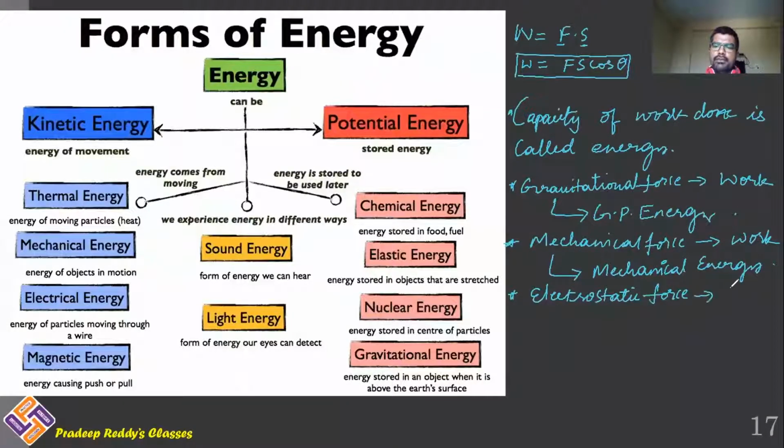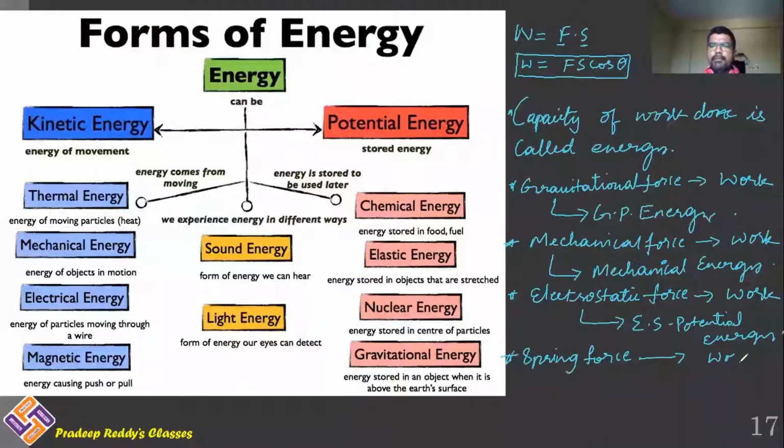Similarly, we have electrostatic force. If electrostatic force is doing some work, the capacity of electrostatic force to do work results in electrostatic potential energy. Similarly, we have spring force. If spring force is doing some work, the capacity of work done by the spring force results in potential energy of the spring.